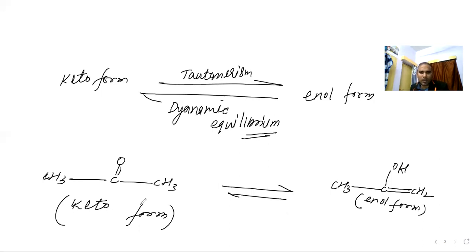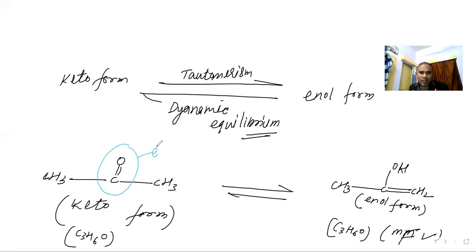Now, if you see the molecular formula, you will find everything the same. Here carbon is 3, hydrogen is 6, oxygen is 1. Here also carbon is 3, hydrogen is 6, oxygen is 1. So the molecular formula is the same. But what differs here? The keto form is converting into the enol form. The ketonic group is converting into the enolic group. This is the keto, and here is the enol, with the OH.